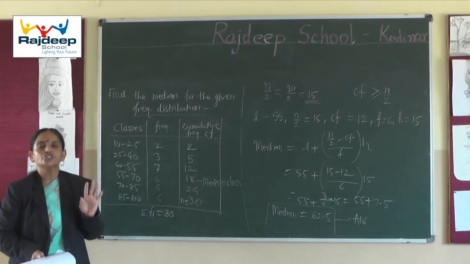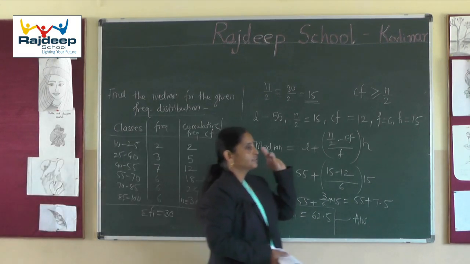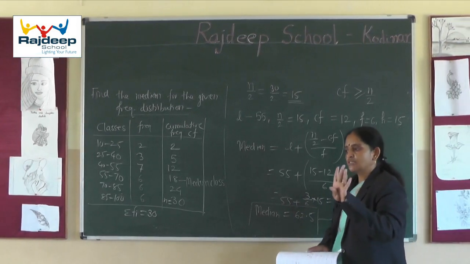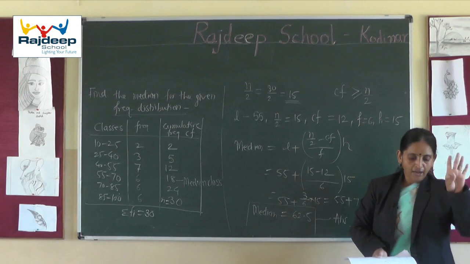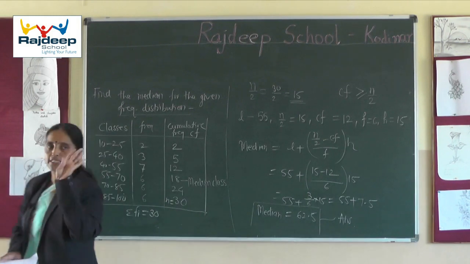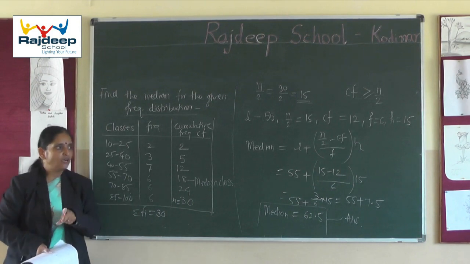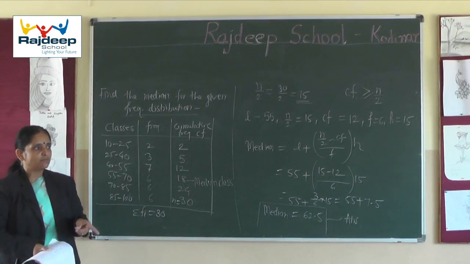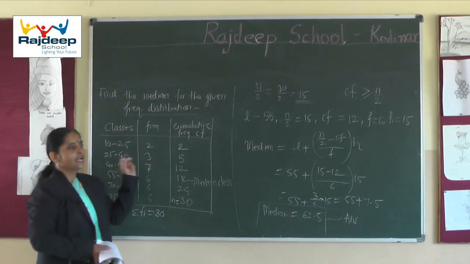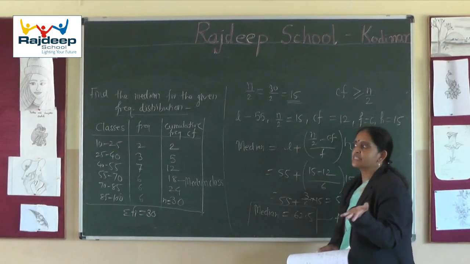So I hope you have understood all three measures of central tendency. First was mean, second was median, and third is mode. In the case of mean we have seen methods. First, for raw data, sigma xi upon n. For ungrouped frequency distribution, sigma fi xi by sigma fi. Then for grouped frequency distribution, first is the direct method, x bar is sigma fi xi divided by sigma fi. Then by the assumed mean method, x bar is equal to a plus sigma fi di divided by sigma fi, where di is equal to xi minus a.